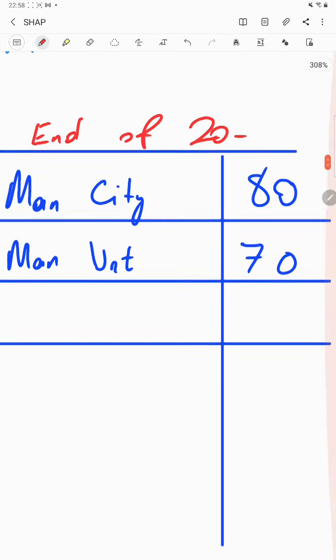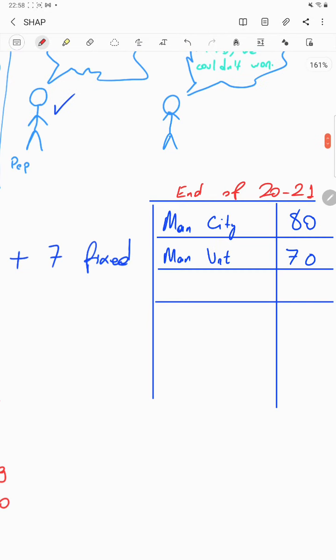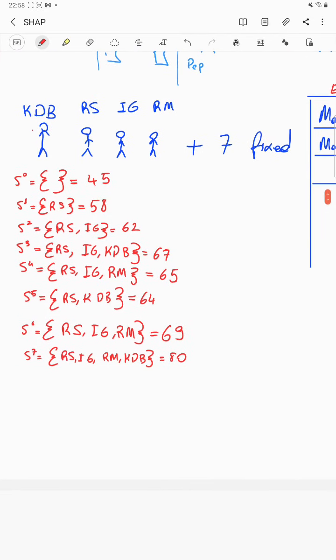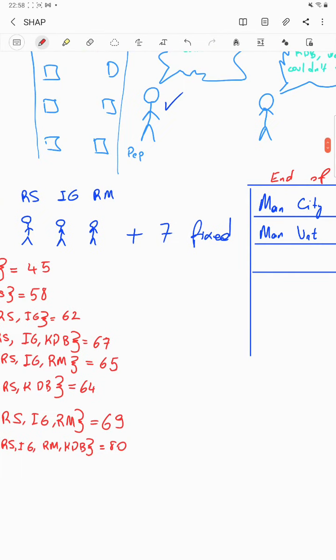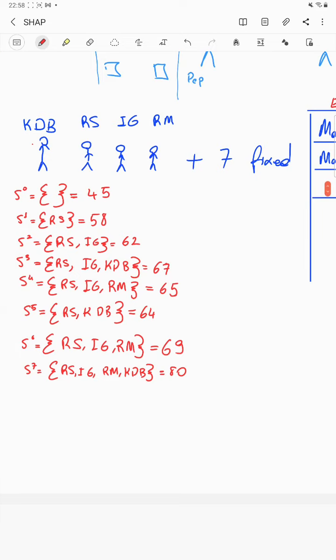Probably there's no match, or maybe there's some match, but City just guaranteed to be a champion. So Pep and his coach know that if I have some subset of my offensive players, I know the points that I will be receiving at the end of the league are these points.